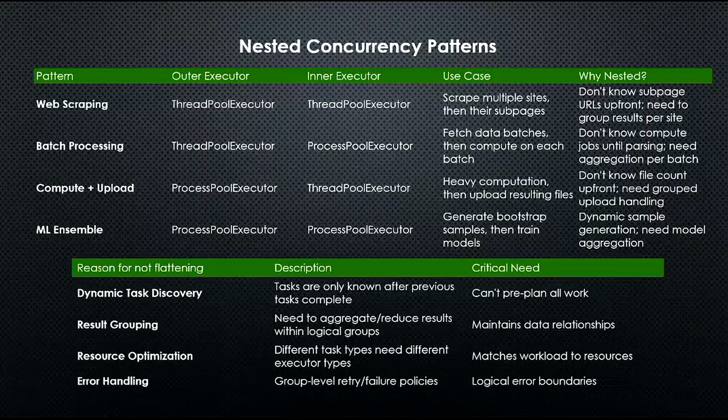So why not flatten? What do I mean flatten? Flatten means you don't nest. Means you don't try to create an executor in an executor. You just try to create one level of executor. These are the 4 reasons why sometimes you cannot do that. Because information may not be available to you all at once. You have to do the outer layer executor first before you get something that will control how you start the inner executor.